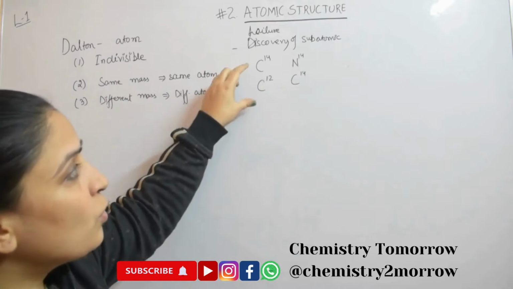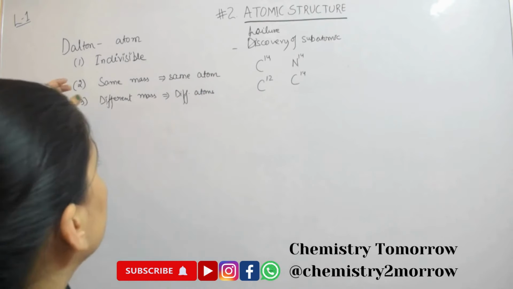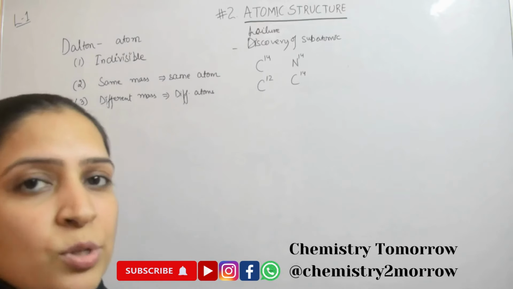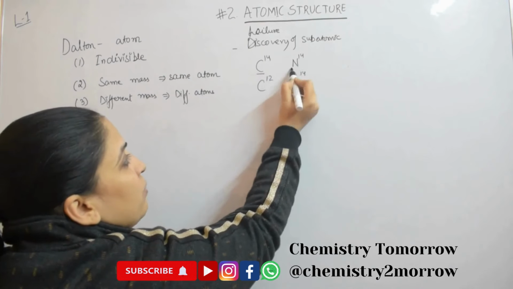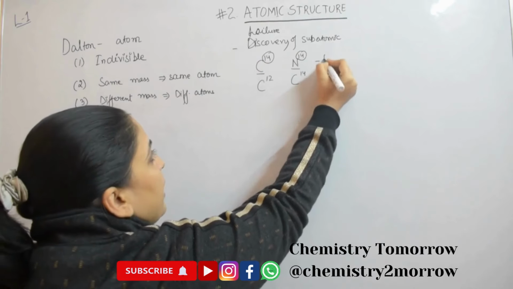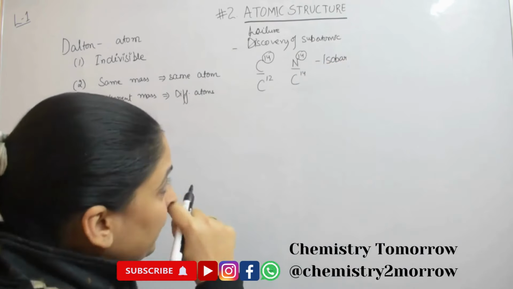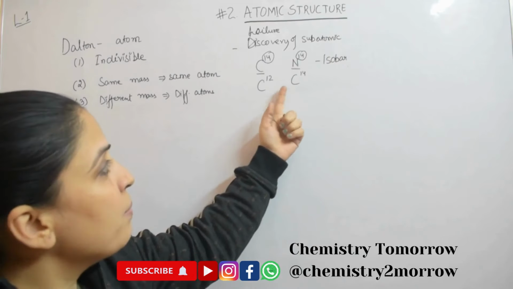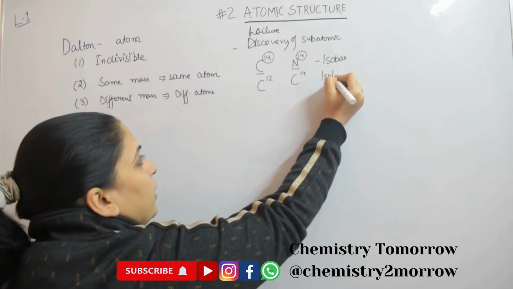With the concept of these two kinds of nuclei, it was found that Dalton's atomic theory was not holding right. So when the atoms are different but masses are the same, these are called isobar pairs. Okay, when the atom is the same but masses are different, it is called isotopes of an atom.